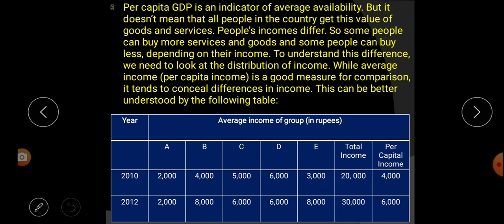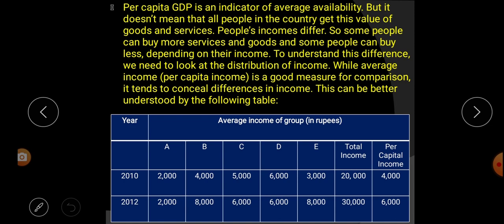But it says that it doesn't mean that all the people in the country get this value of goods and service. How? People's income differs. We know that according to the person, the income is different. Every person is not earning the same amount of money.